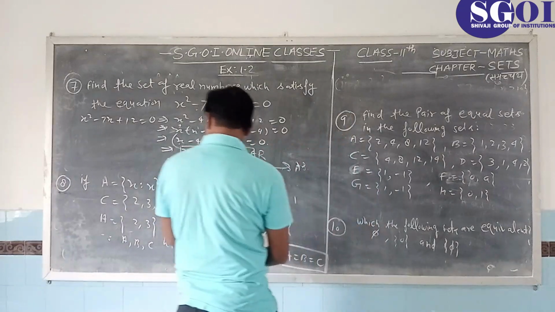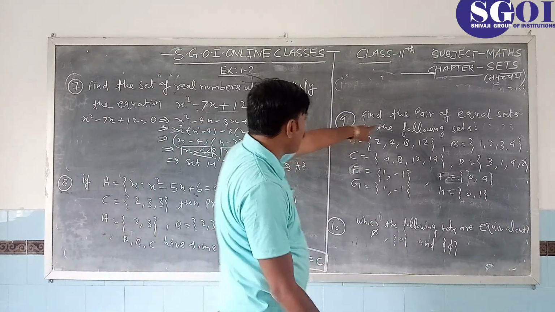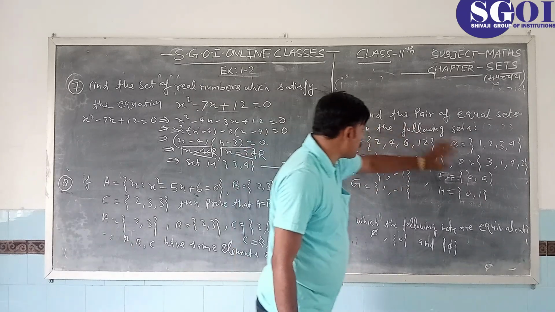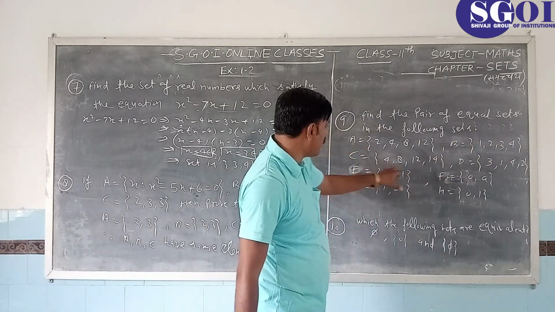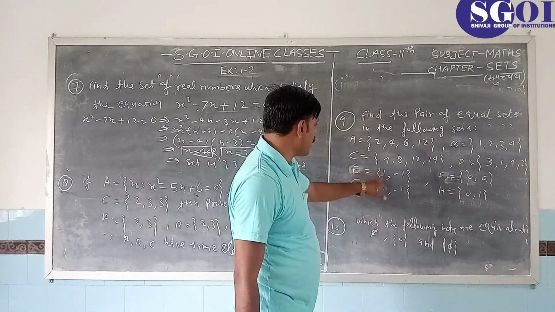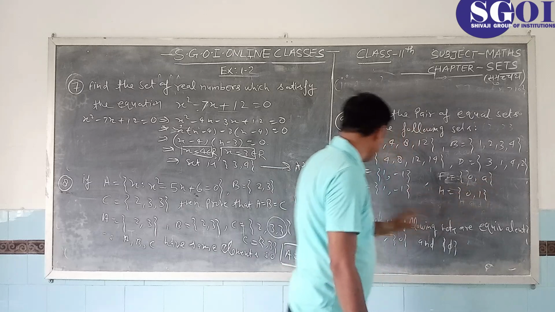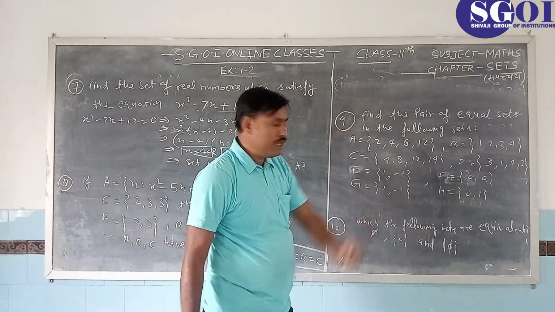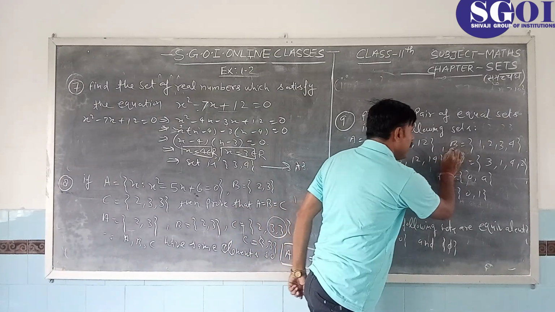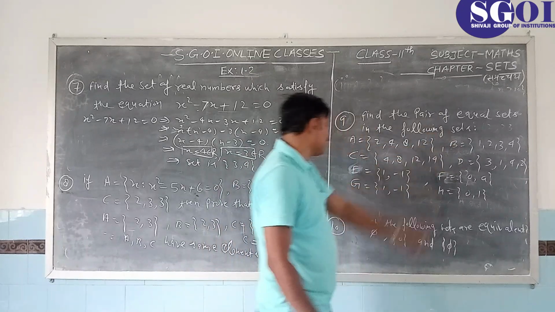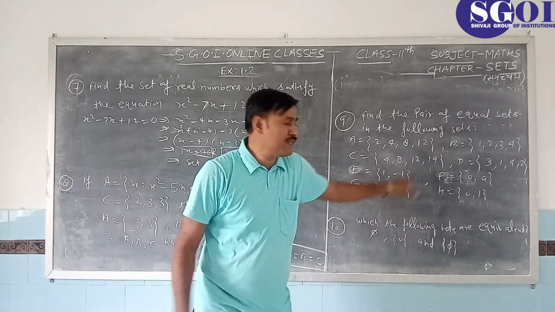Now students, the ninth problem is: find the pair of equal sets in the following sets. A set is this, B set is this, C set is {4, 12, 14}, D set is {3, 1, 4, 2}, E set is {1, minus 1}, F set is {0, 8}, G set is {1, minus 1}. After seeing these sets carefully, you can see that B and D have the same elements, and E and G have the same elements.